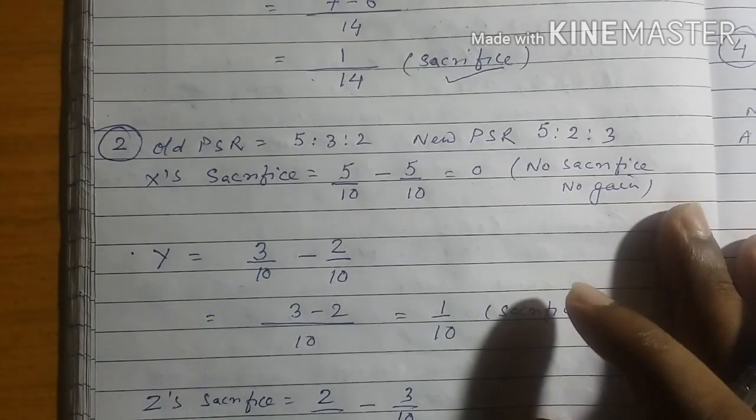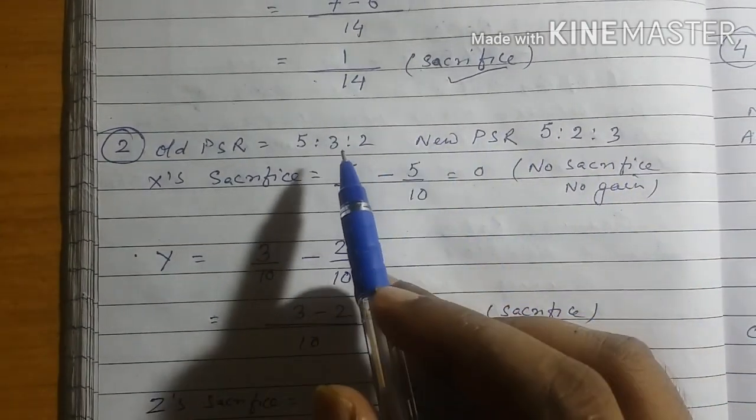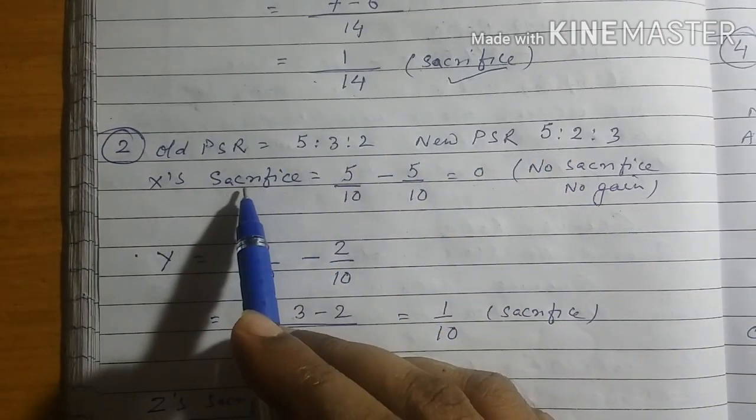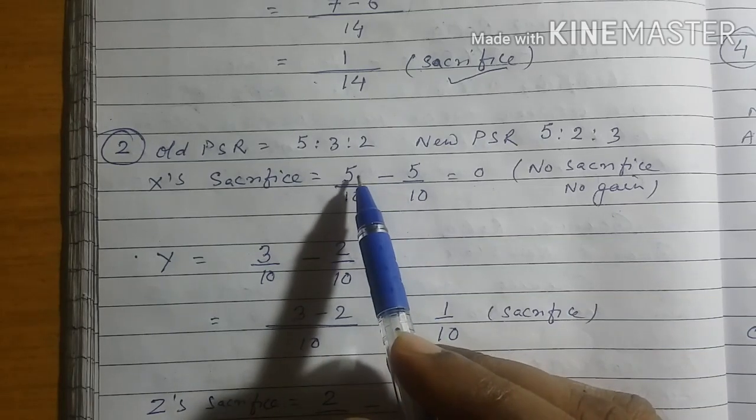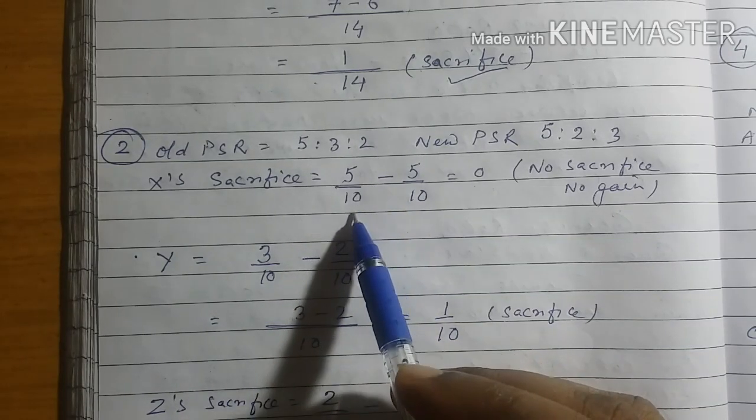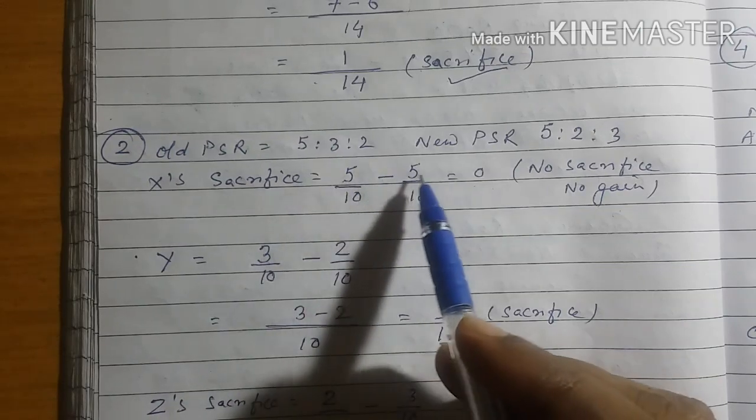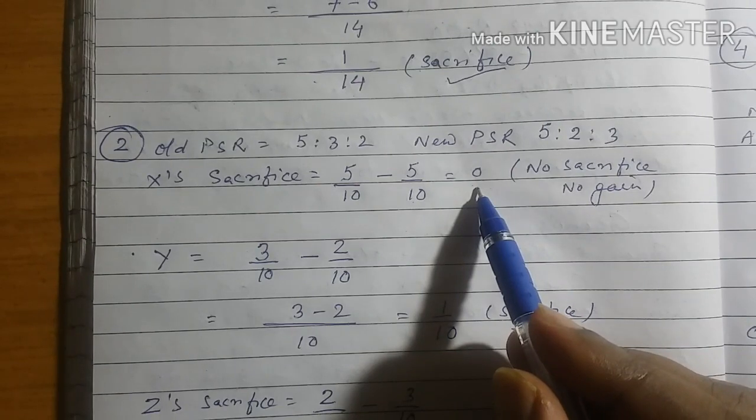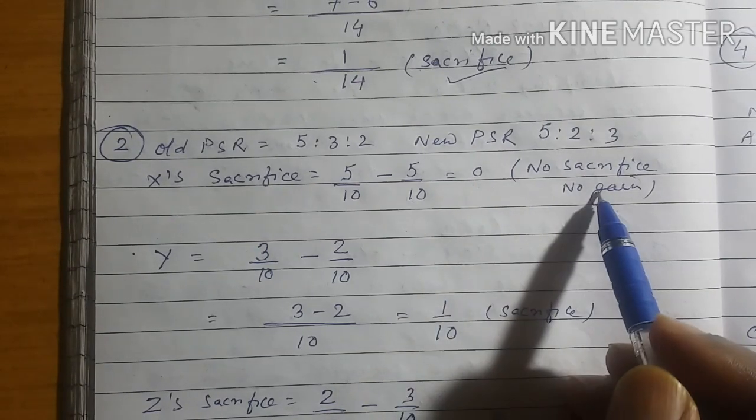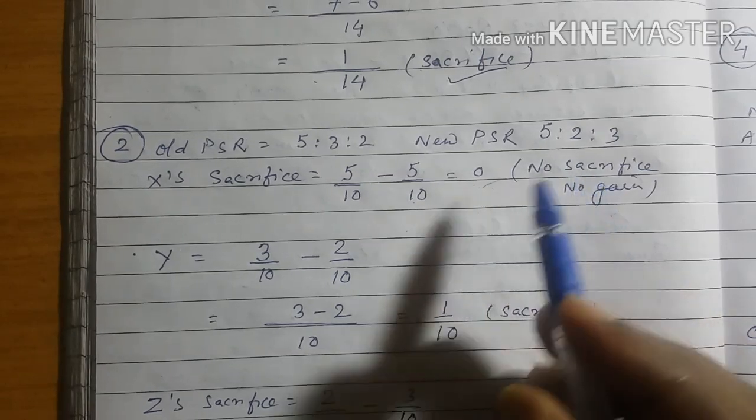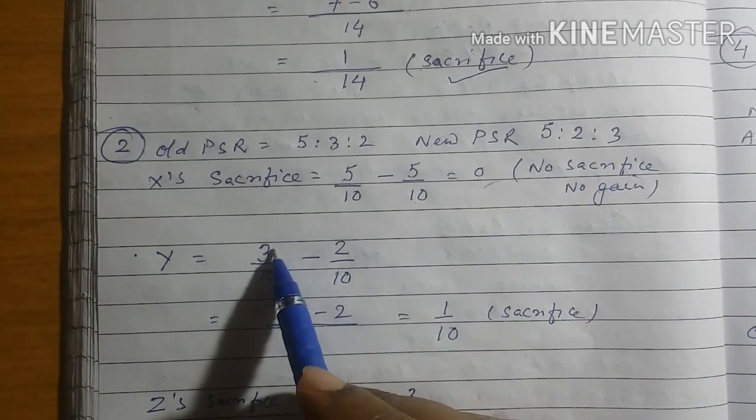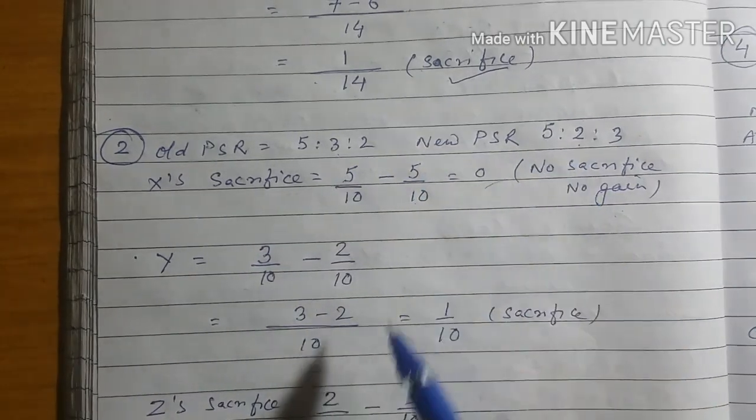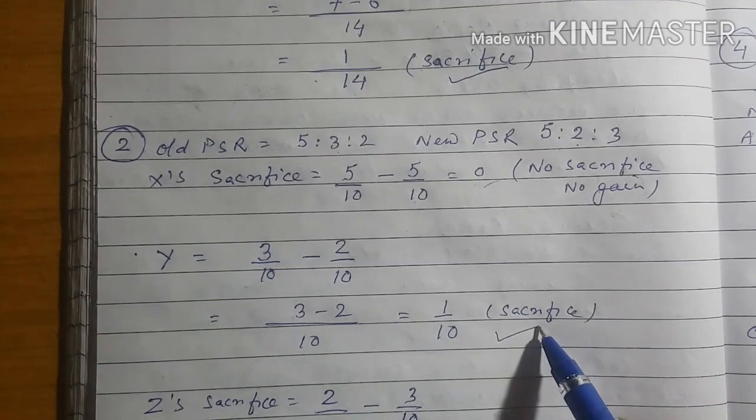Now in question number 2, old profit sharing ratio and new profit sharing ratio both are given. Again we use the formula of sacrifice. X's sacrifice equals 5 by 10, which is old share, minus new share 5 by 10. So it is clear that X has neither any gain nor any sacrifice. In case of Y, old minus new: old is 3 by 10, new is 2 by 10. He has a sacrifice of 1 by 10.